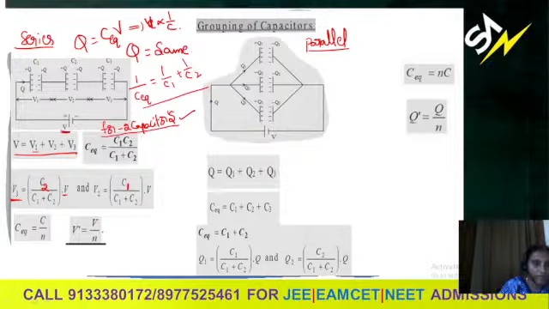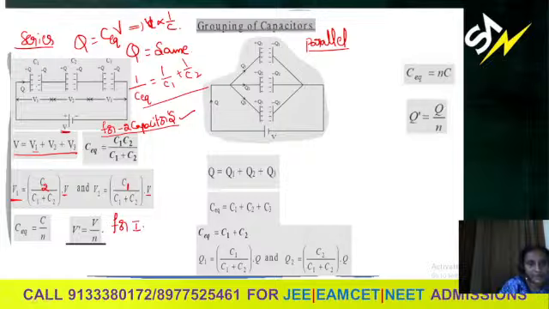So when you are finding V1, take the opposite capacitance by the sum of the capacitors into V. Similarly V2 is C1 by C1 plus C2 into V. V is the total potential difference across the circuit. So when there are two capacitors, this simple logic you can apply to find the potential difference across each.